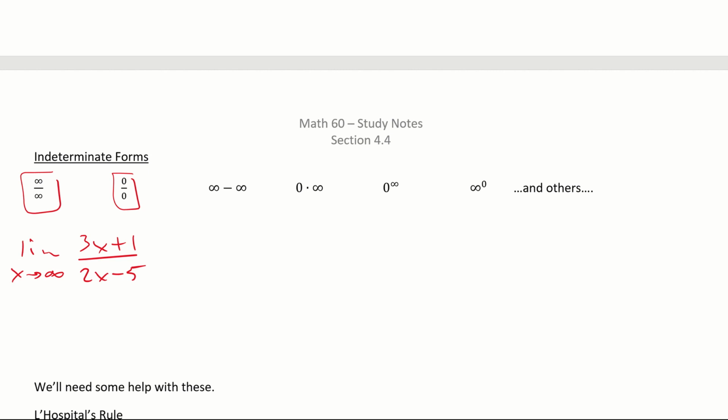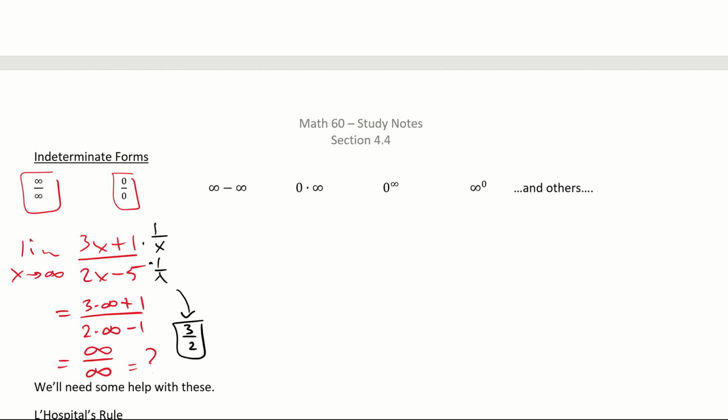At first blush, if I plug in infinity, I get 3 times infinity plus 1 over 2 times a huge number minus 5, which is really a huge number over a huge number, and it's anybody's guess. But you guys already know how this goes. You could hit this with a 1 over x, and end up ultimately with 3 over 2. You can do the work yourself. So here I had infinity over infinity, and yet it seems like you don't know what to do, and yet you have an answer, 3 over 2.